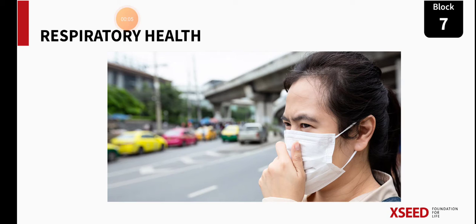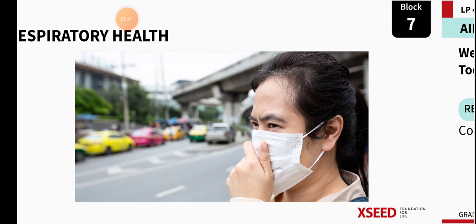In last class, you learned about the respiratory system, what the different organs are, and the meaning of inhalation and exhalation, how the different respiratory organs help us in breathing, and the meaning of respiration, how we get energy. All this you learned. In today's class, you are going to learn how we can keep our respiratory system healthy. What should we do to keep our respiratory system healthy? We are going to learn.